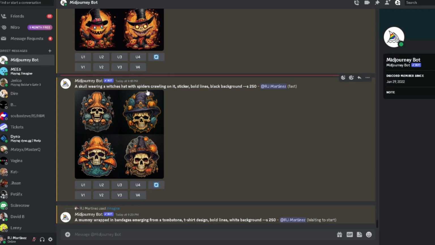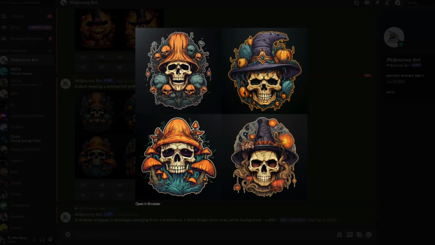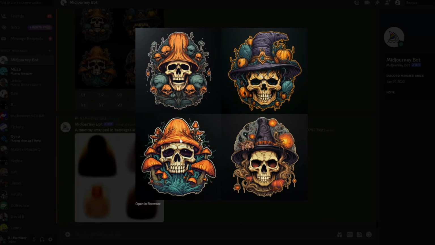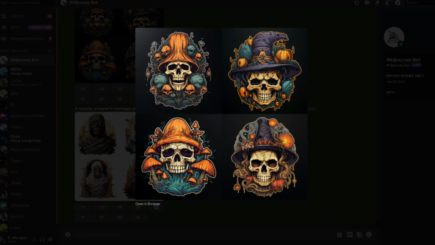But girl wearing a witch's hat with spiders crawling on it. I like the theme of the skull and what they're doing here. And look, they've got a mushroom theme. This is more obviously the witch's hat here. This one's more of a witch's hat here. This almost looks like, that's also just clean though. It's a mushroom cap with the skull. That is clean. Maybe not like a Halloween theme, but just by us doing different types of prompts, we're coming up with different ideas that look dope.